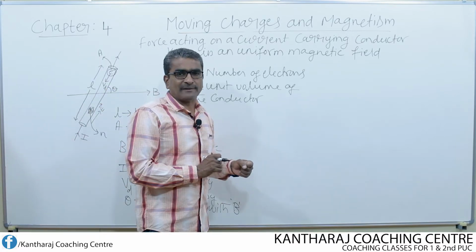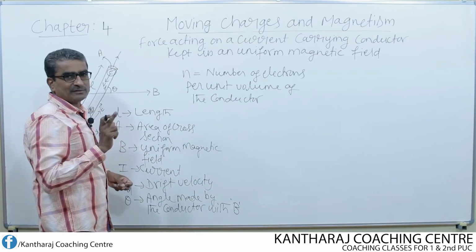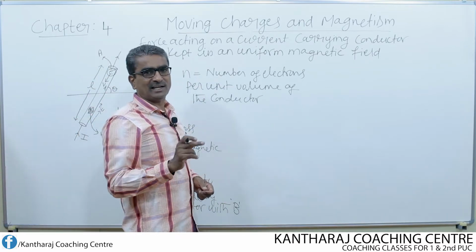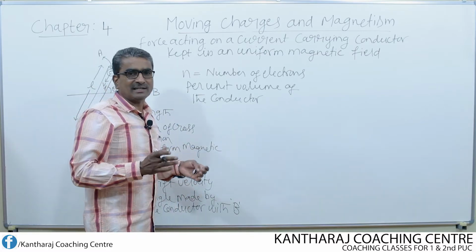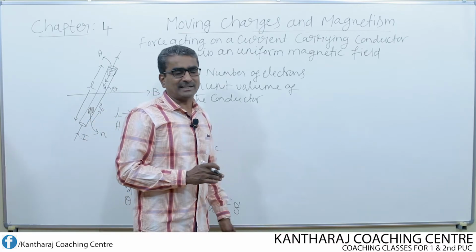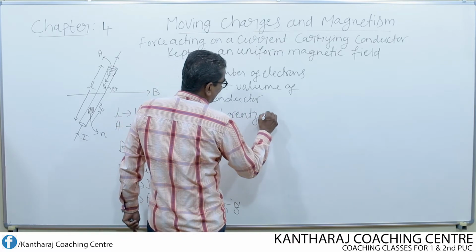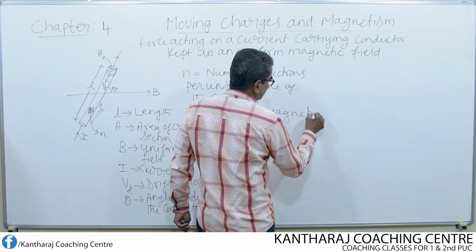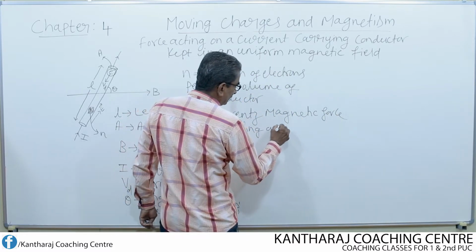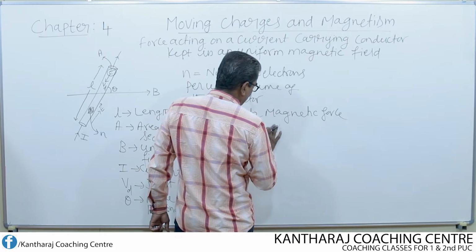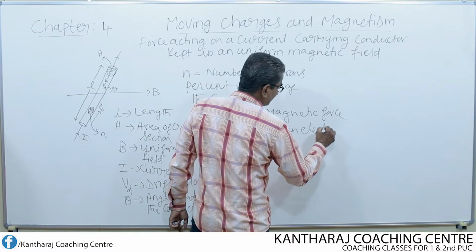Now let us consider the force acting on the electron. First we calculate the force acting on one single electron, then we extend that to all the electrons of the conductor, and that gives the total force acting on the conductor. Lorentz magnetic force acting on an electron means a single electron.